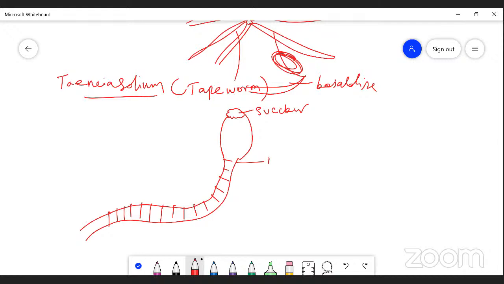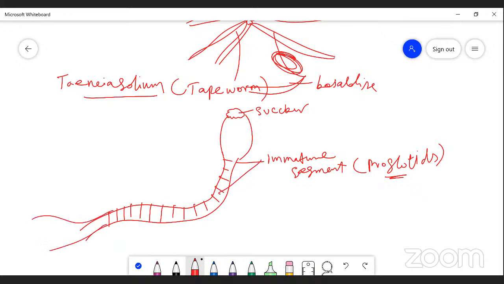The anterior segments are called immature segments. The segments are also called proglottids. The anterior segments are immature segments. The posterior segments are called mature segments, mature proglottids. So, very important.